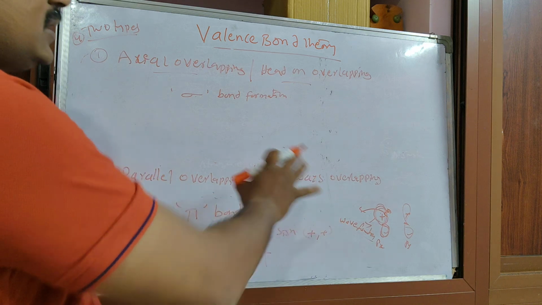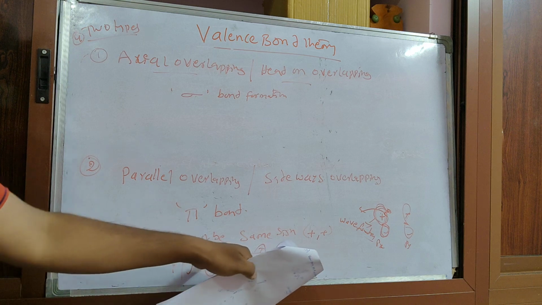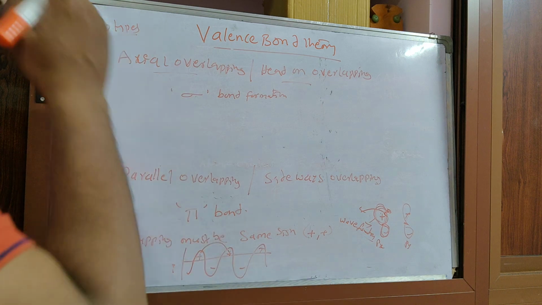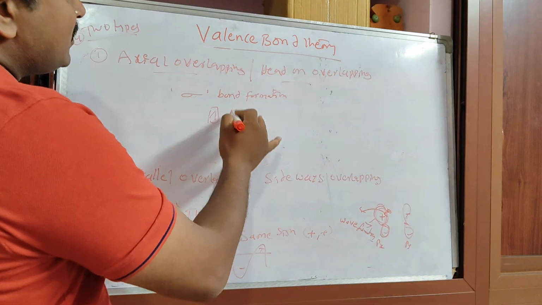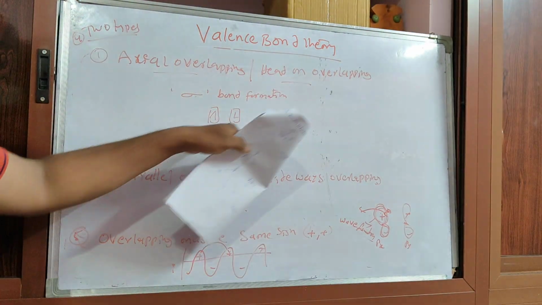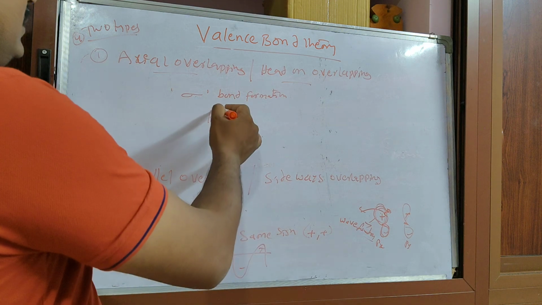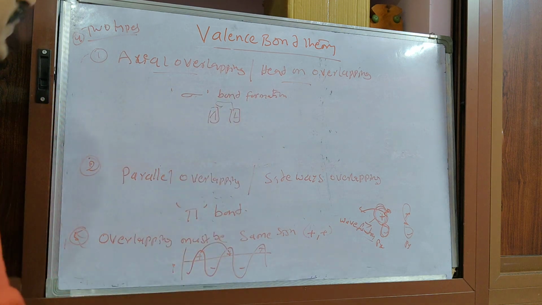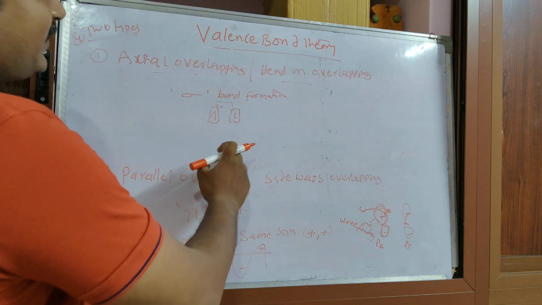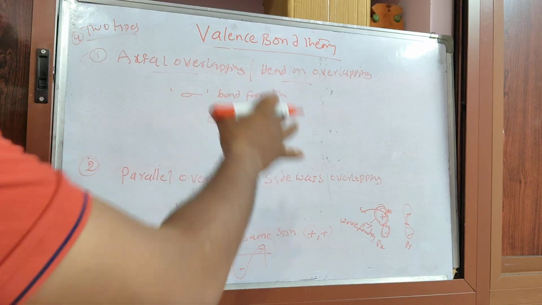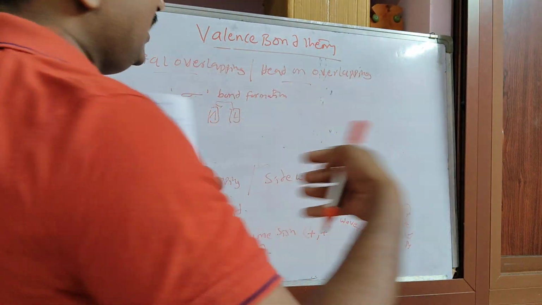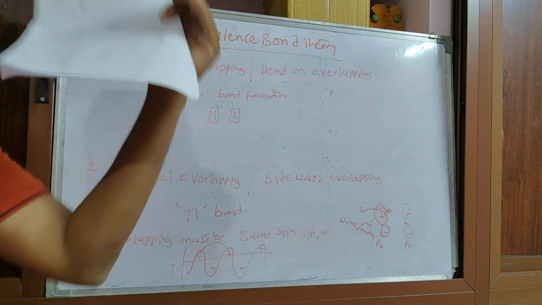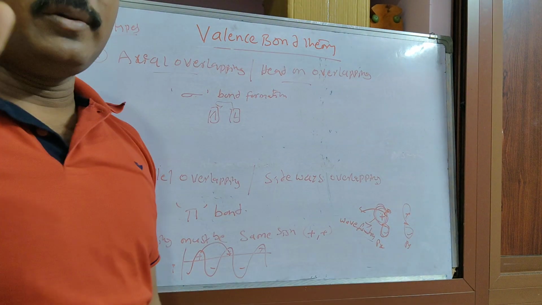Overlap must be on the same side, plus plus or minus minus only. The unpaired electrons must have the same sign to form the overlapping. Atomic orbitals overlap and form a bond. The strength of the bond depends on the extent of overlapping. In axial overlapping the extent is more, so it forms a stronger bond. In sidewise overlapping, the extent of overlapping is very little.